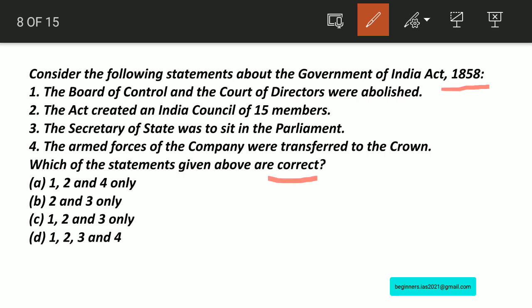If you take statement number 1, yes, this statement is right, since the Government of India Act 1858 abolished the Board of Control and Court of Directors, and also this act created an Indian Council of 15 members. Therefore, statement number 2 is also correct. If you take statement number 3, yes, this statement is also correct. The Secretary of State was to sit in the Parliament.